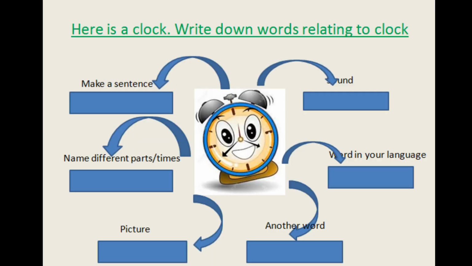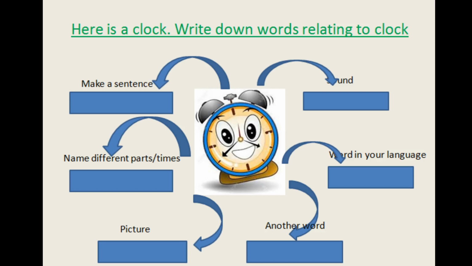Here is a clock. What is it? Clock. Write down words related to the clock. One, make a sentence. Suppose that my clock is very beautiful. Then next, name different parts and time. What are the parts? Yes, tell me. Minute hand, hour hand, second hand, quarter time.